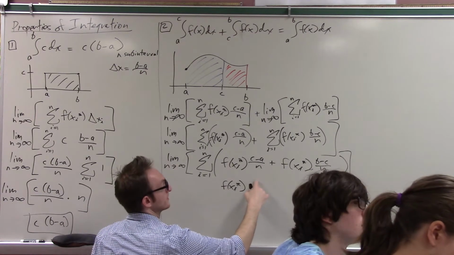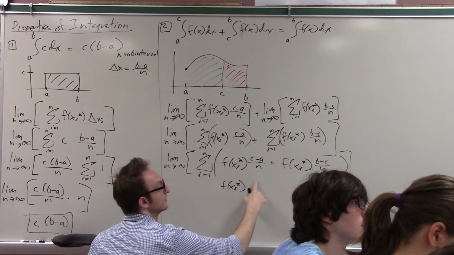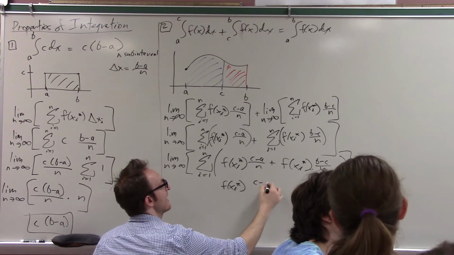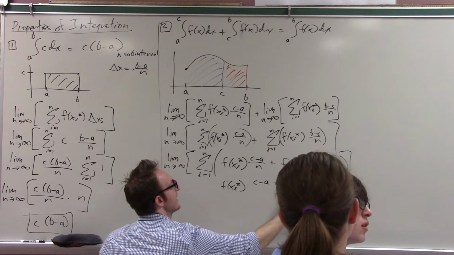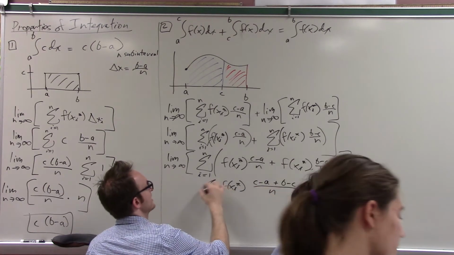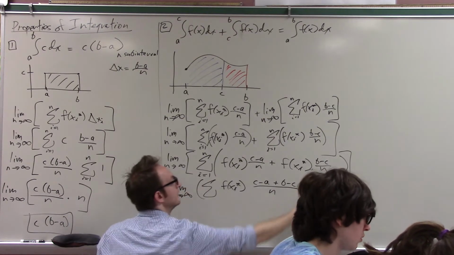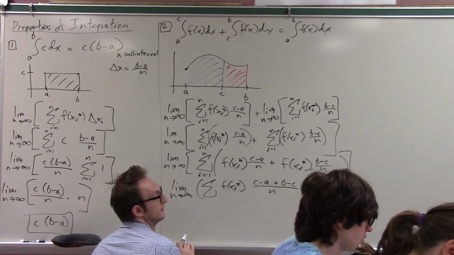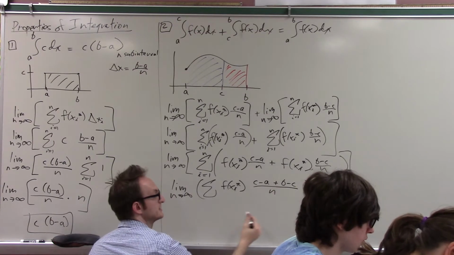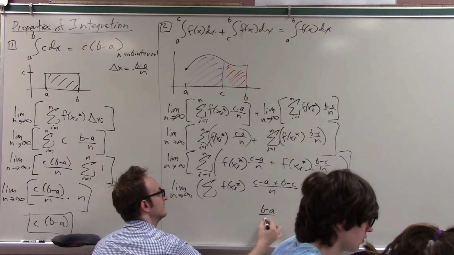A constant that you can pull out. This is going to be c minus a plus b minus c over n, some limit. And what is that? Just b minus a over n. That is just b minus a over n. It's like magic.